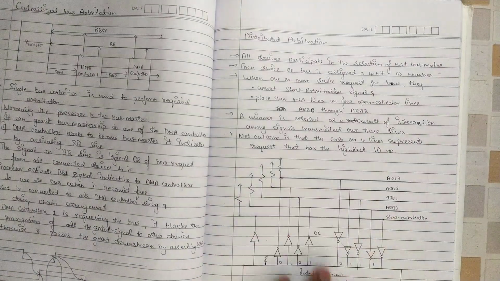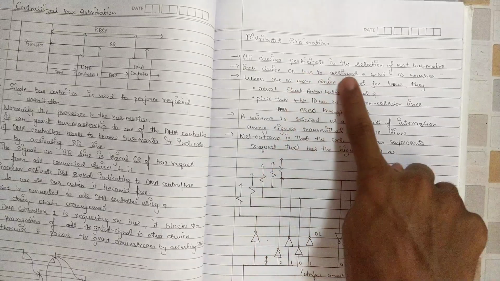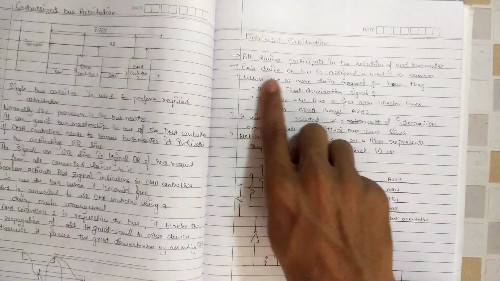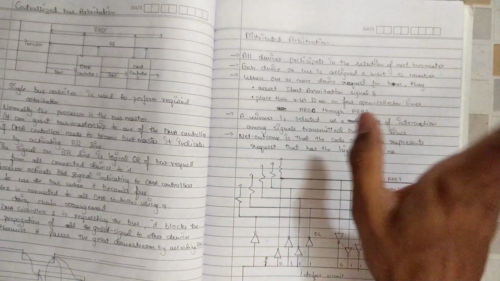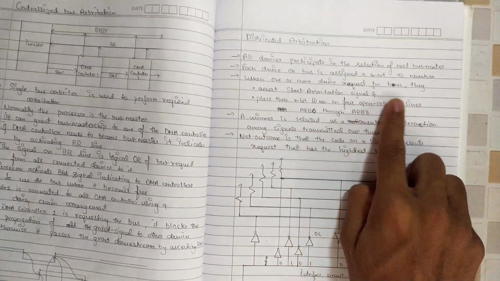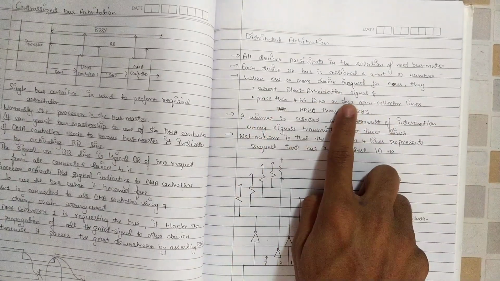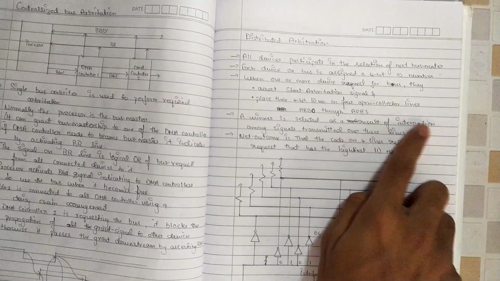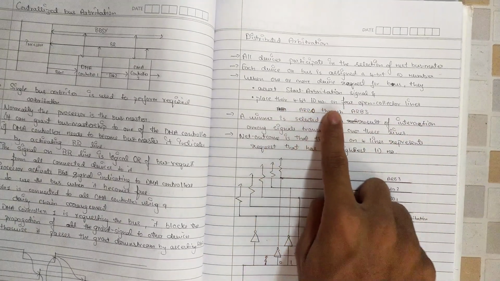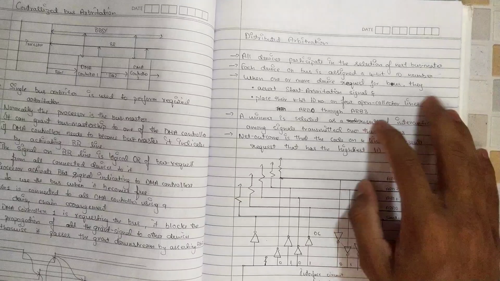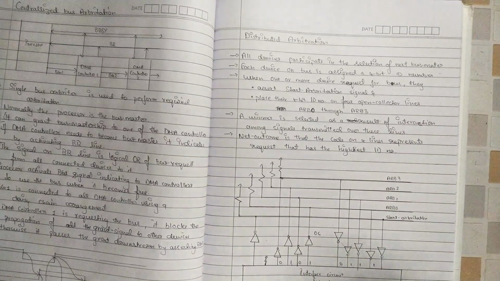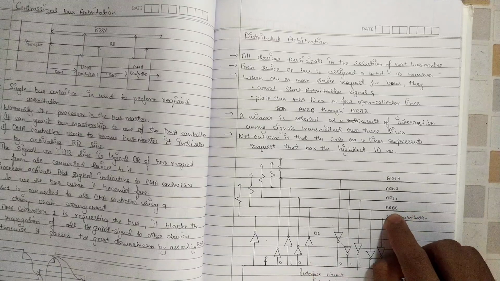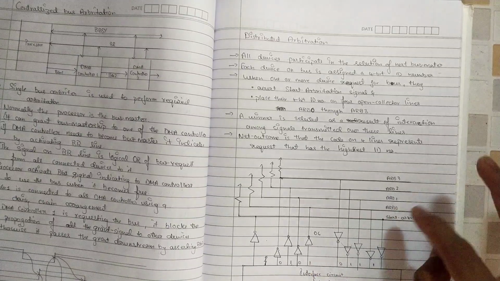This diagram is not a general diagram, it's an example diagram. All devices participate in the selection of the next bus master. Each device on the bus is assigned a 4-bit ID number. When one or more devices request the bus, they assert the start arbitration signal and place their 4-bit ID numbers on 4 open collector lines, which we call arbitration 0, 1, 2, 3.